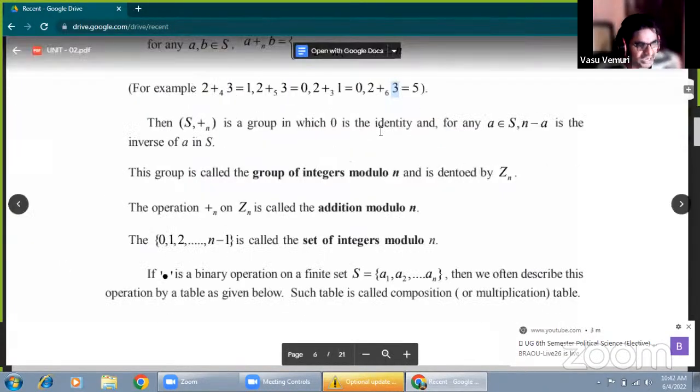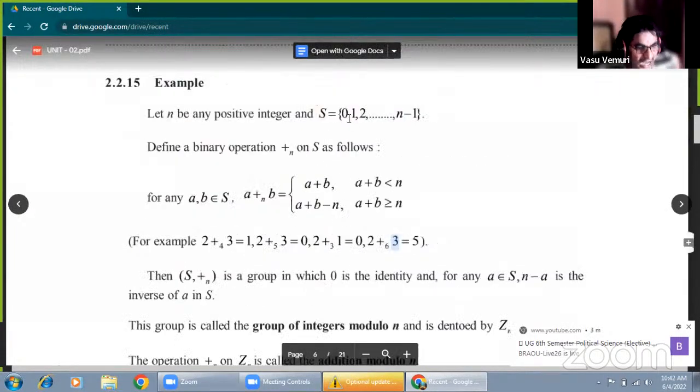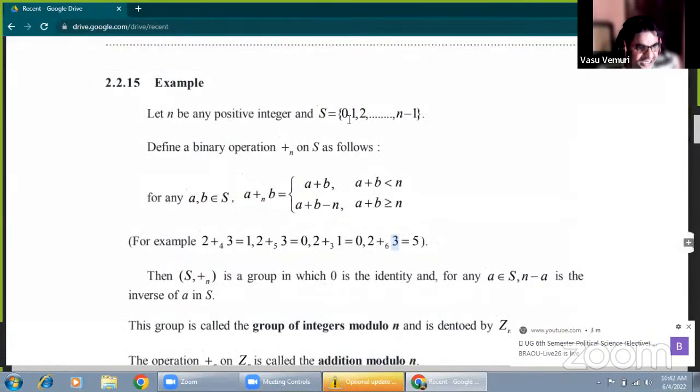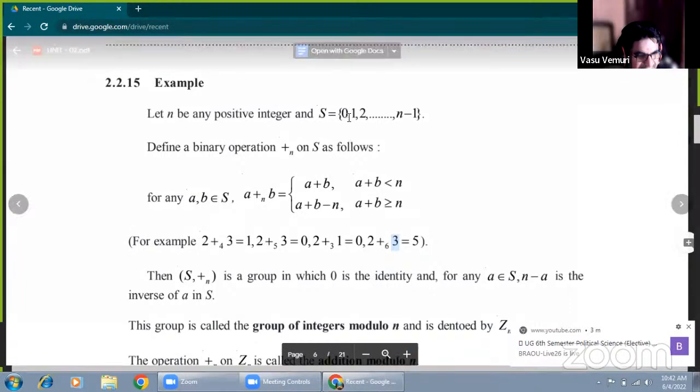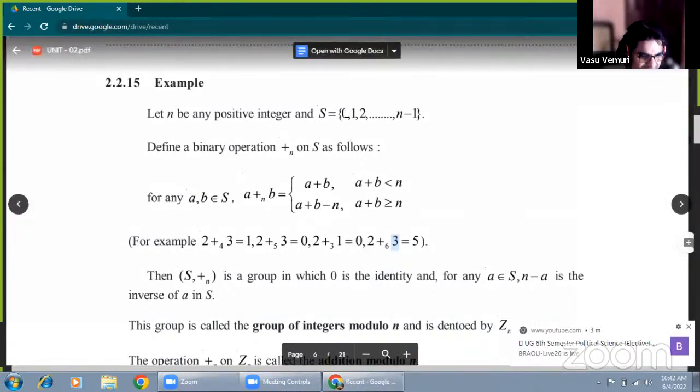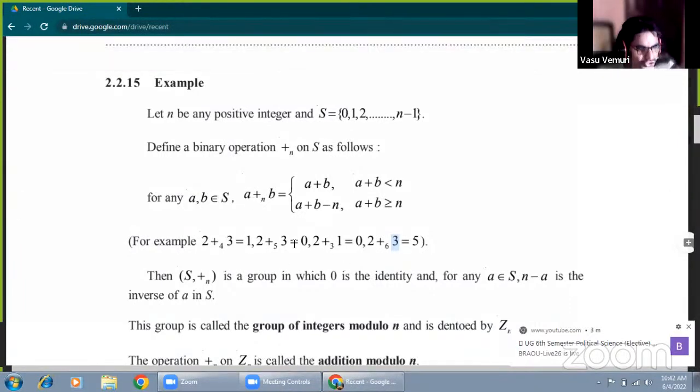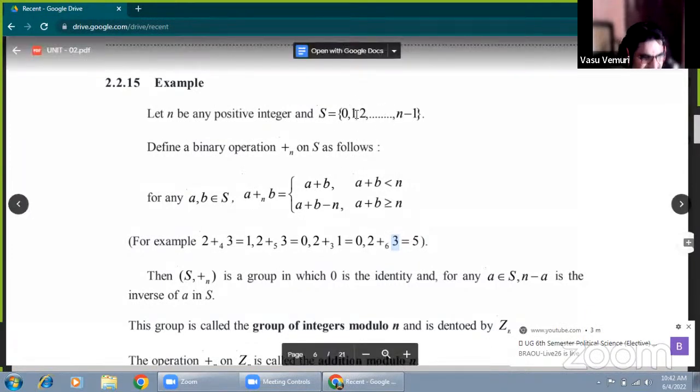And the third one: what is the additive identity? Under ordinary addition, the additive identity is 0. In the same manner, under addition modulo n, the additive identity is also 0. So 0 combined with each and every element gives the same element that is in the set.